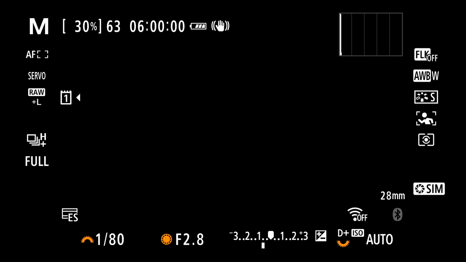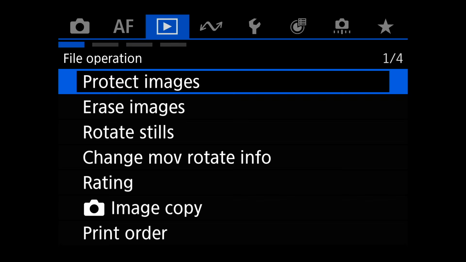This is tutorial number 3 and today we're going to dive into my favorite section, which is the file operation. And people are like, well, what are you excited about file operation? Well, this is where all the magic really happens in the camera, and it allows you to see things, delete things, and create new things from other photos that you've taken. So it's kind of exciting. So let's get into section 3, file operation.